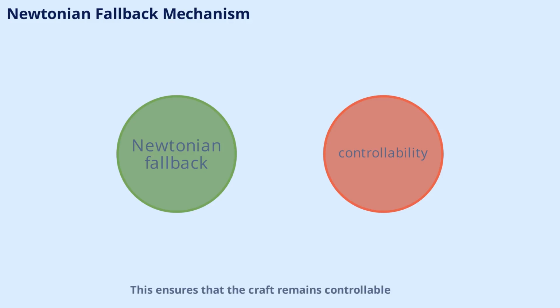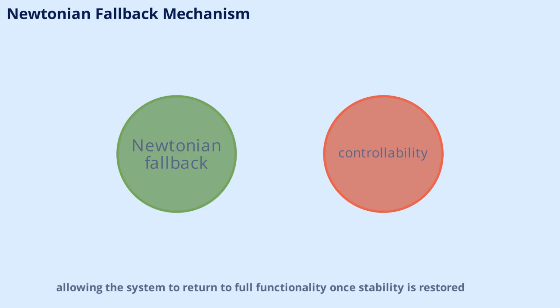This ensures that the craft remains controllable even if advanced field effects are temporarily lost. The transition is smooth and reversible, allowing the system to return to full functionality once stability is restored.